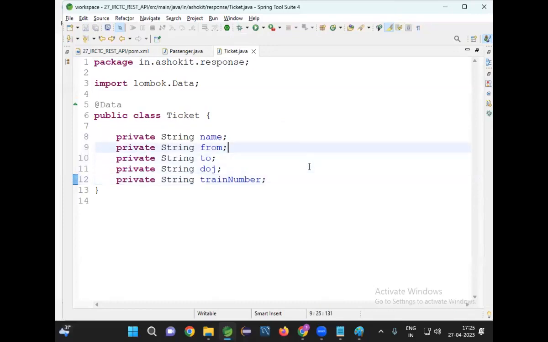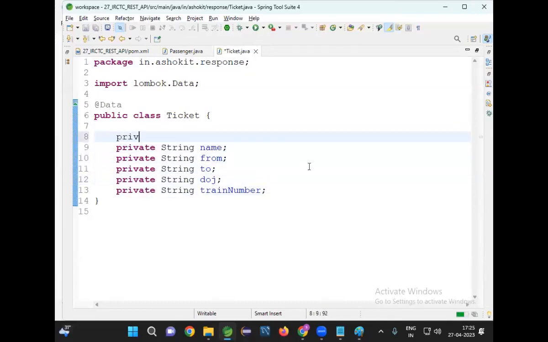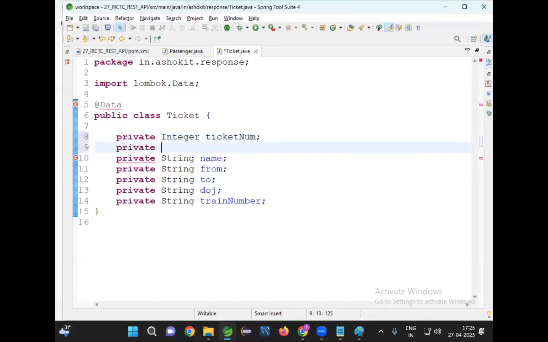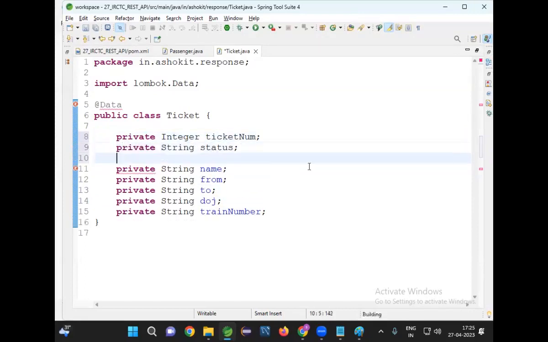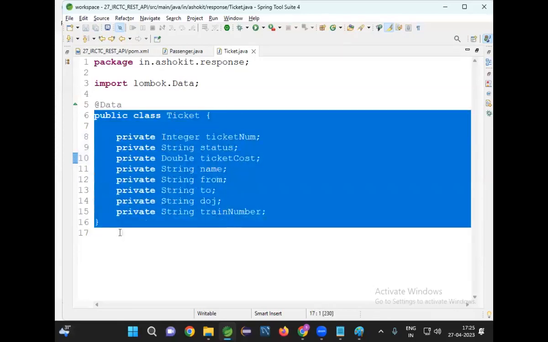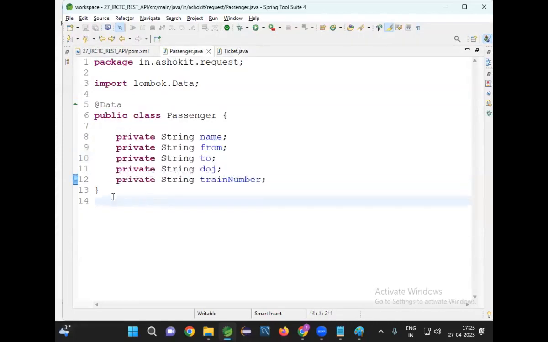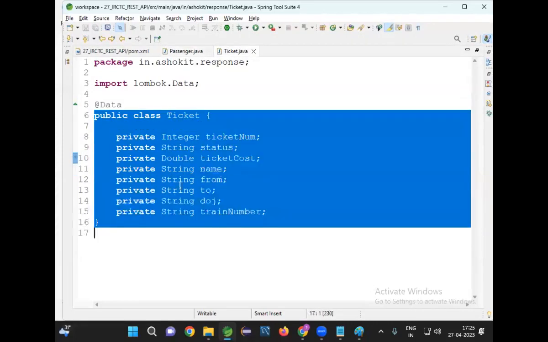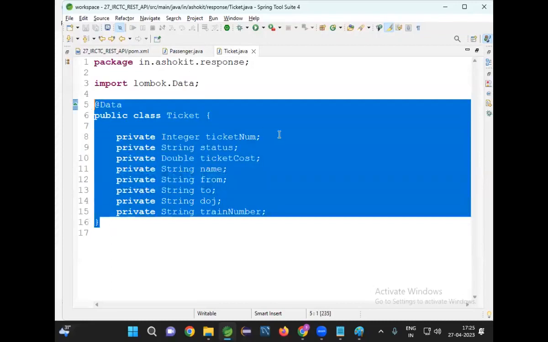Along with this, what additional data we need to send for ticket? Private Integer ticket number, private String ticket status, private Double ticket cost. Okay, this is the class which is representing response data. Passenger class is representing request data. Ticket class is representing response data.